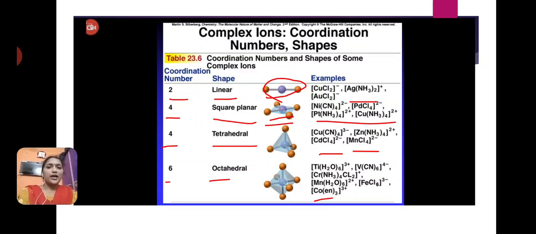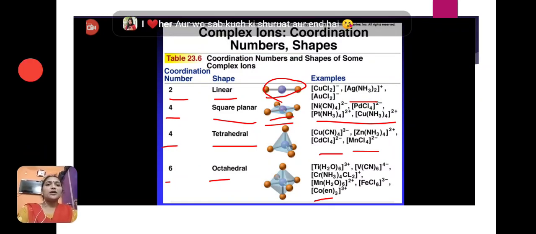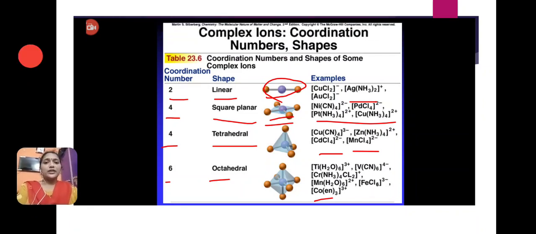Here, based on the hybridization: if the hybridization is dsp2, the complex shape is square planar. If the coordination number is 4 and the hybridization is sp3, then the compound structure is tetrahedral. Next, if the complex compound has coordination number 6, the shape of the complex is octahedral. Some examples we have also discussed.